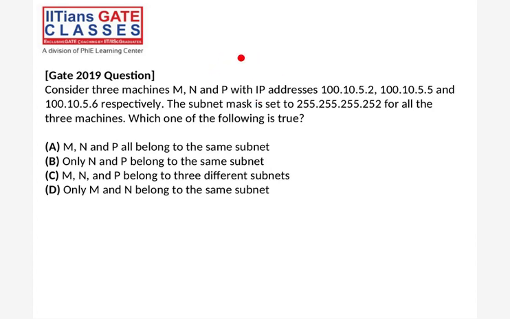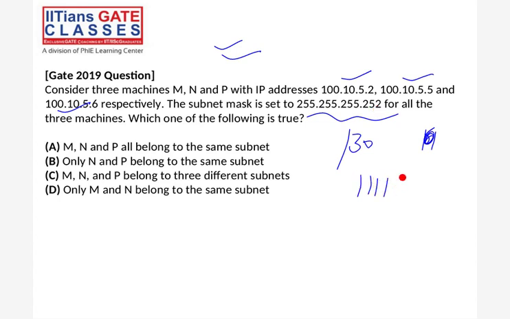Here, subnet mask means what? 252 means /30, right? Because the last 2 bits are host bits. 252 means 30 bits for the masking. Which one of the following is true? M and N belong to the same subnet, or only N and P, or only different subnet, or this one? So you have to tell which option is right.